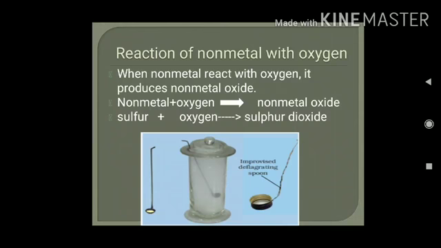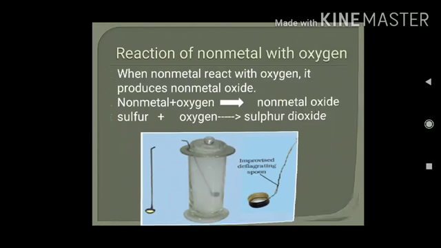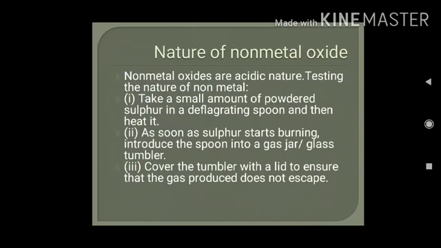Next, reaction of non-metal with oxygen. What happens when a non-metal reacts with oxygen? When a non-metal reacts with oxygen, it produces non-metal oxide. As we studied, when metal reacts with oxygen, it forms metal oxide. And when non-metal reacts with oxygen, it forms non-metal oxide. Non-metal plus oxygen gives rise to non-metal oxide. We are taking here the example of sulfur. Sulfur plus oxygen gives sulfur dioxide.